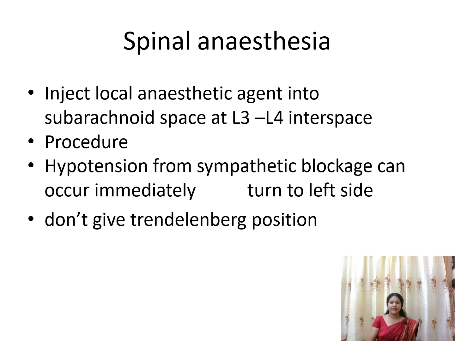Next is spinal anesthesia. In this case, we inject local anesthetic agent into the subarachnoid space, usually between L3 and L4. Here also hypotension from the sympathetic blockage can occur. So immediately after giving this, turn the patient to the left side, and usually we are not giving Trendelenburg position during the labor process.